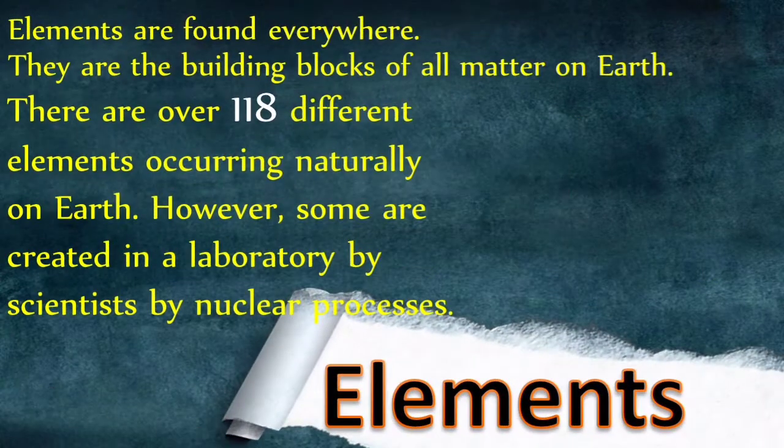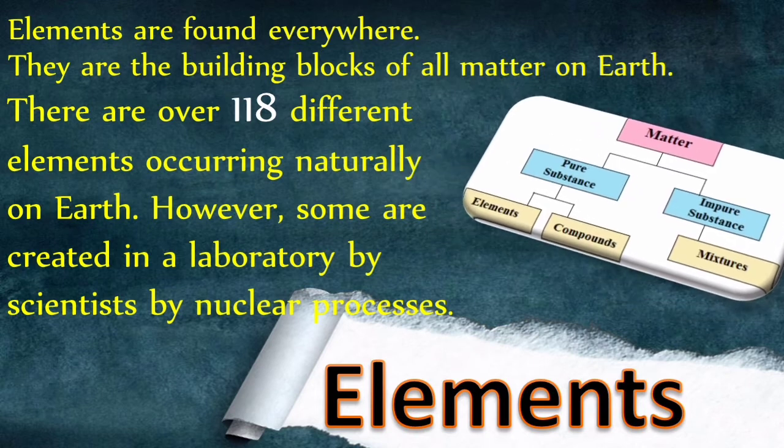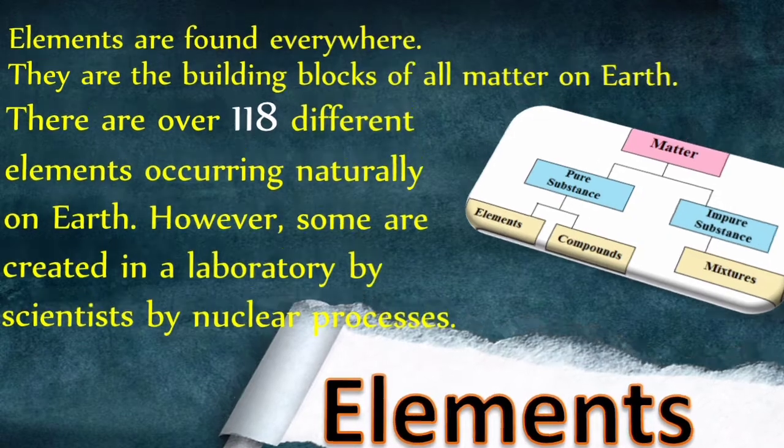Elements are found everywhere. They are the building blocks of all matter on Earth. There are over 118 different elements occurring naturally on Earth. However, some are created in a lab by scientists through nuclear processes. Each of these elements possesses different properties.